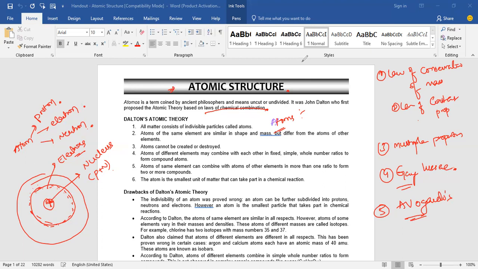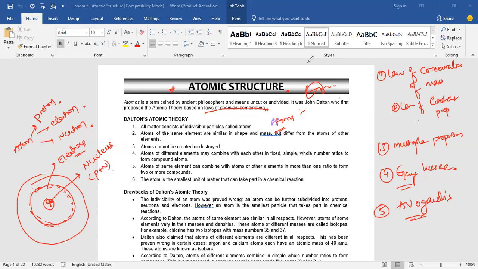Can I clear what I have written on this screen? Actually, your screen froze, sir. Sorry, you can't see anything which I have written? No, sir. After the fifth point, your screen froze. Like now it's moving, sir. But yes, sir, I can see it. Yeah. So can I erase all this writing part?